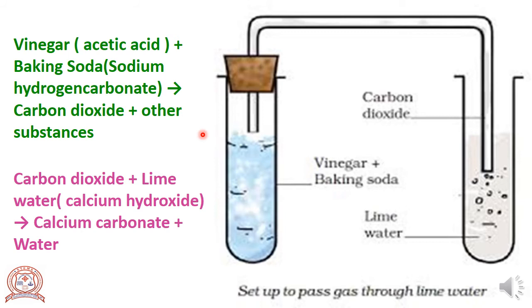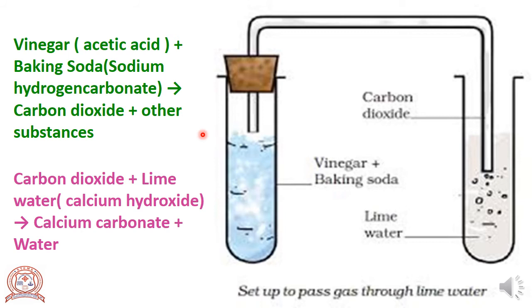In that we have noticed a hissing sound and bubbles of gas formed. And the carbon dioxide reacts with lime water, gives calcium carbonate and water. In that the lime water turns milky. These are the observations that we notice in these three experiments.